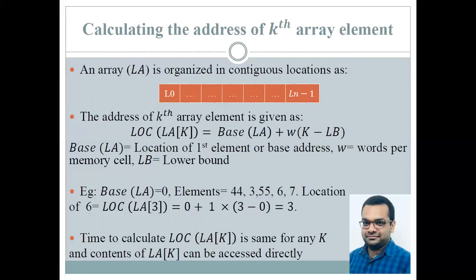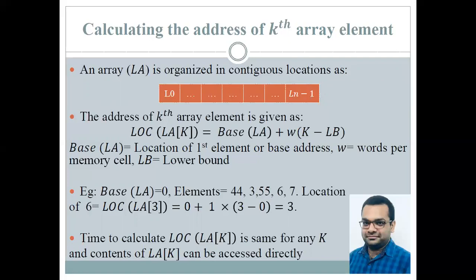Second thing, you will see in the elements, the question comes that the position of element 6 is ideally 4 in this array. Say the first element is 44, the second is 3, the third is 55 and the fourth is 6. So an important question comes to mind: why has it been the location of 3?